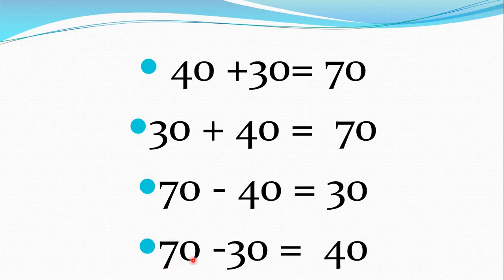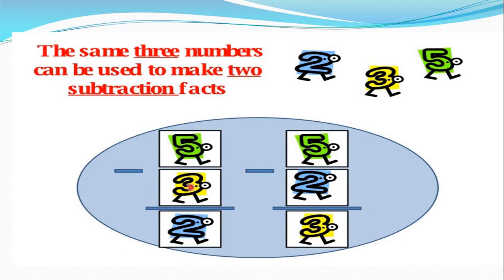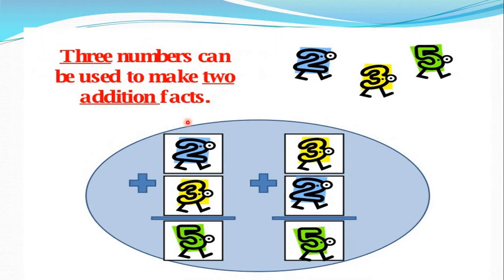And here 17 minus 13 is equal to 14. Understood? Again and again I am telling you, students, this 17 and this 17 both are the same numbers but a different connection. What is the answer coming here? Different. Here 30 and here 40. That's why our definition is what? The same three numbers can be used to make two subtractions.